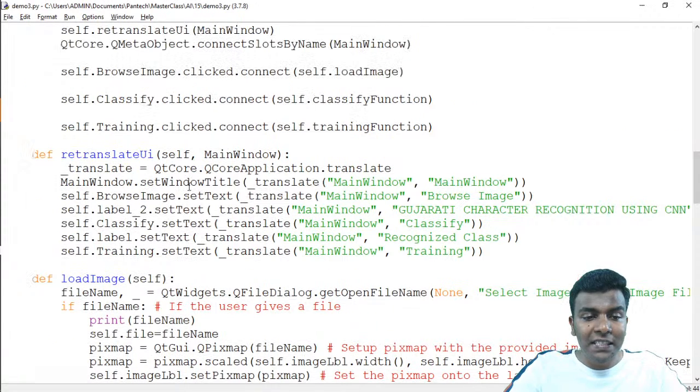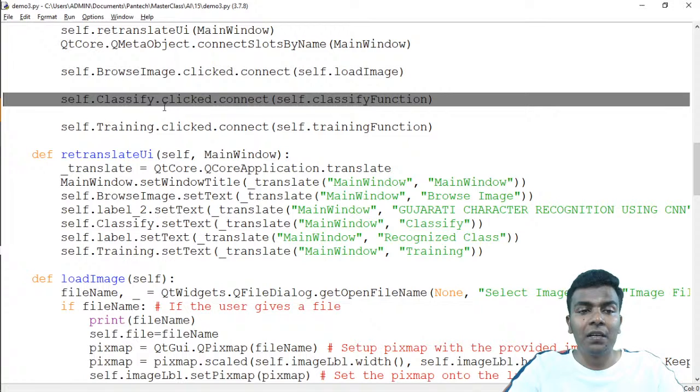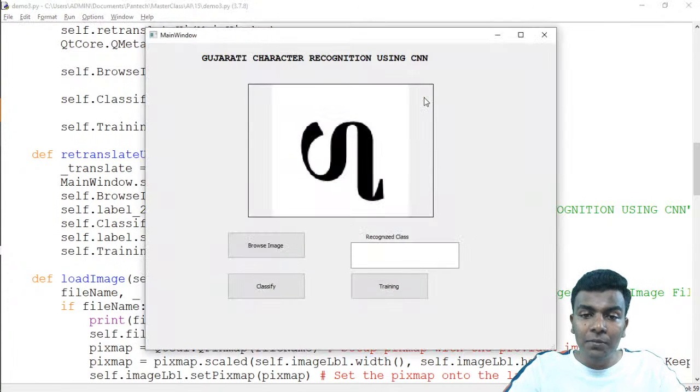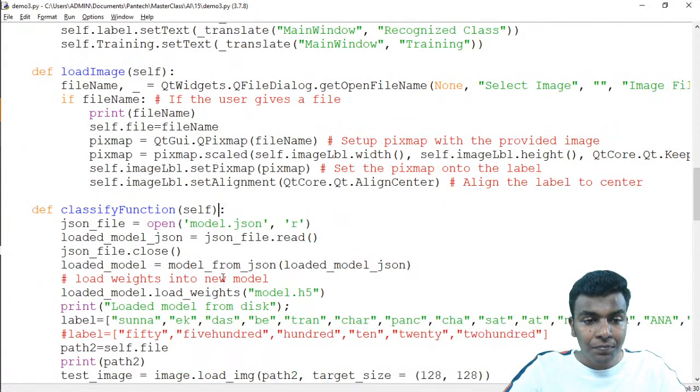And then what is the second button? That is the classify button. self.classify.click.connect is going to call the function called self.classify. Whenever I click the classify button, what should it do? Let us see here.